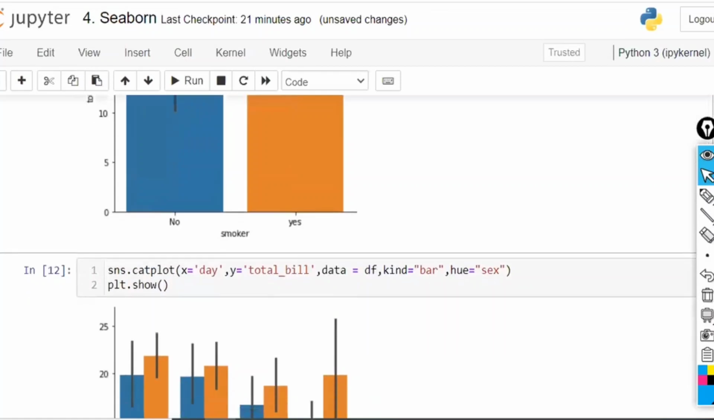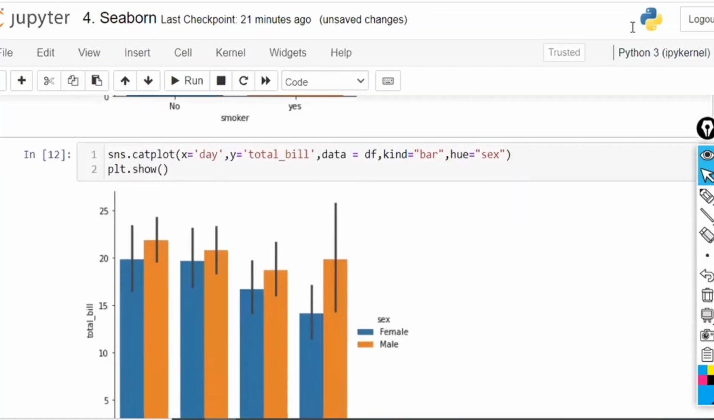Now the same thing: x is equal to day, total bill, kind is equal to bar, hue is equal to gender. Now I am having this one. The same thing I am going to do manually, and after that I will execute the code. This is not the answer, because this is for the old data. For the new data, I have not executed. First, I will do it manually.